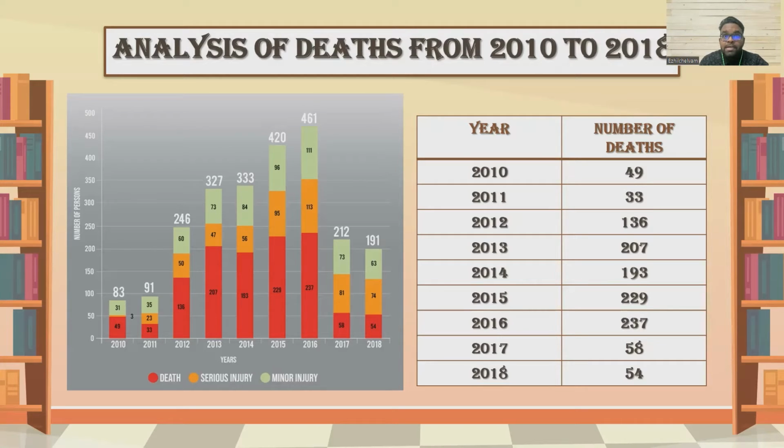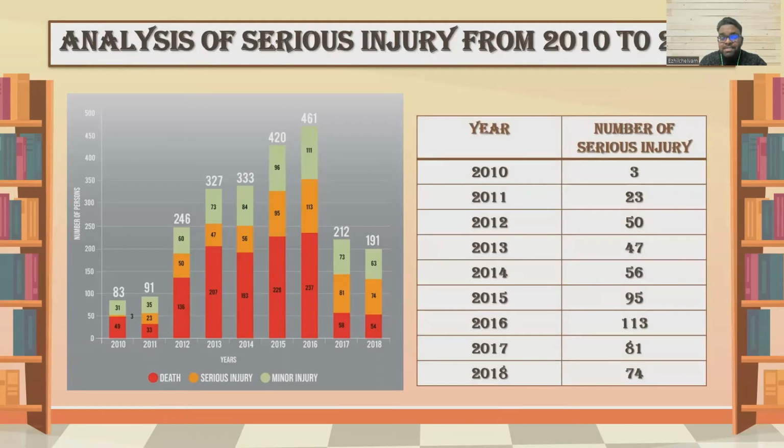Next, let's take a look at the number of persons with serious injury. As we can see, in 2011, the number of serious injury is higher by 20 than 2010. And in 2012, the number of serious injuries is higher by 25% than 2011. However, the number of serious injuries slightly decreased from 50% in 2012 to 47% in 2013. But in 2014, the number of serious injury is higher by 9 than 2013.